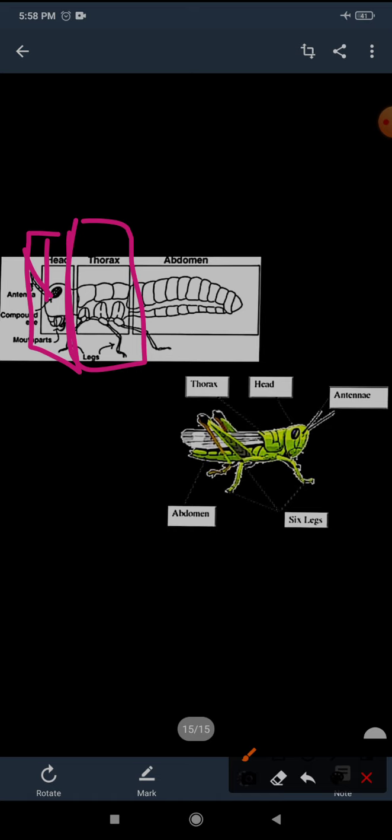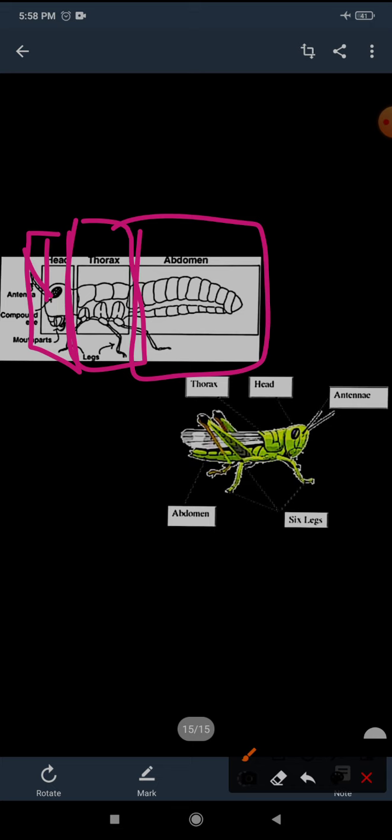The next and last part is the abdomen, and it is the largest part of the body of the insect. What is the function of the abdomen? It consists of the heart and the organs for breathing and digestion. For breathing, they don't have a nose like human beings; instead they have spiracles.